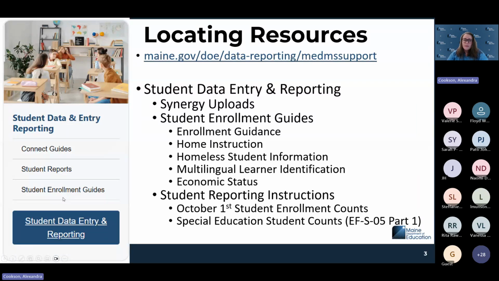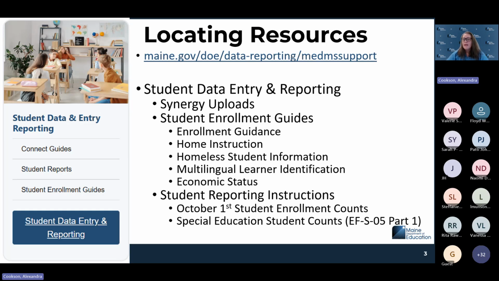All of the resources that we're going to talk about today for the October 1 enrollment report are located on our MEDM support page under student data entry and reporting. The Synergy uploads section has all of the resources for how to upload your data, also manual entry guides if you're choosing to enter the data manually into Synergy.